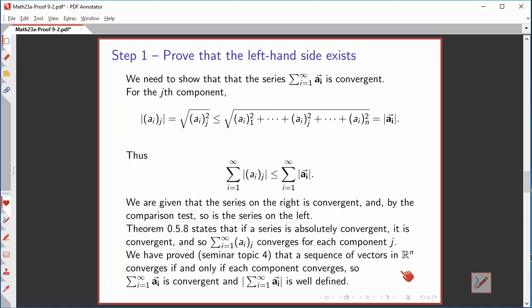Fortunately, we've also proved, this was seminar topic 4, that a sequence of vectors in R^n converges if and only if it converges component-wise. We know that the infinite series of components is convergent for each component j. It follows that the series of vectors is convergent. That converges to some vector, and since that's a well-defined finite vector, its length is well-defined. That takes care of the left-hand side of the equation.